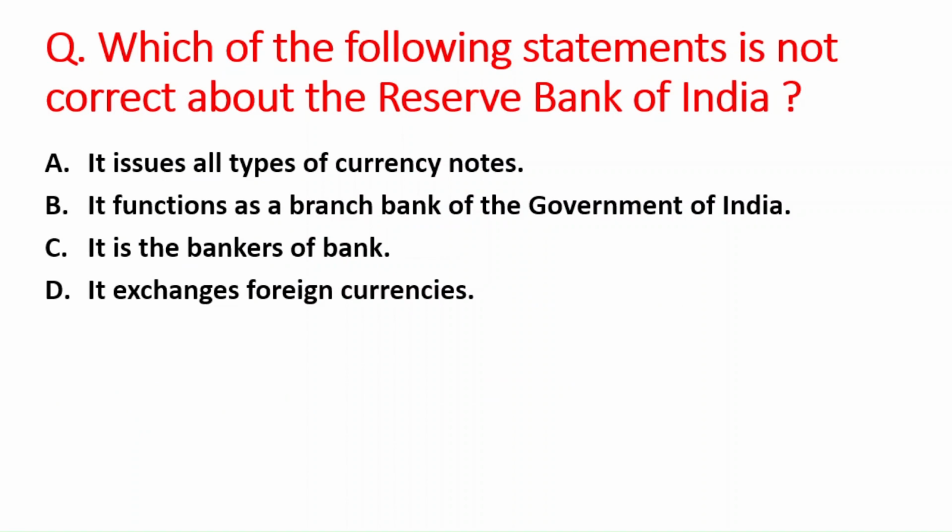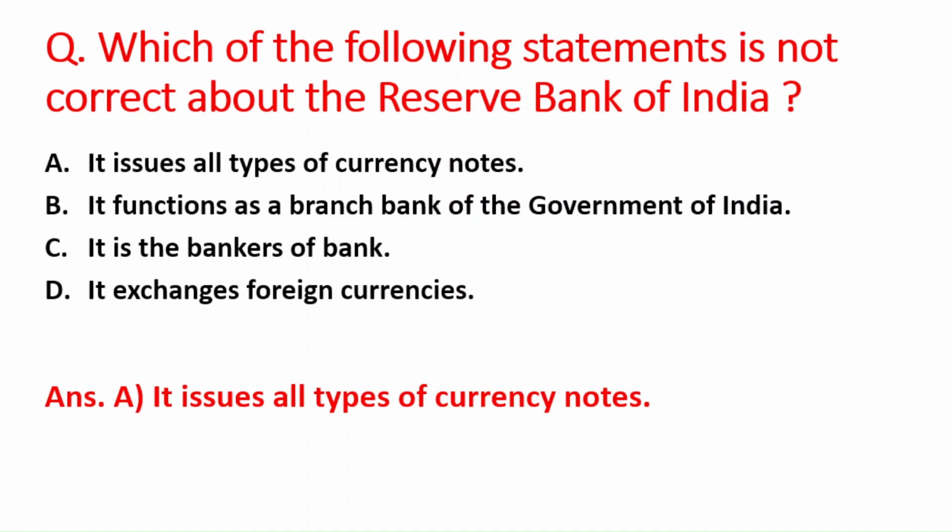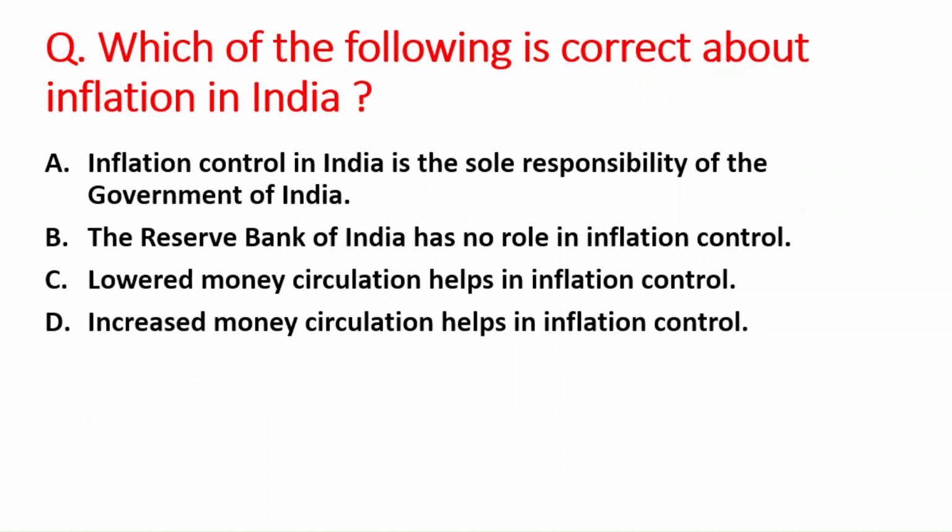Next question is, which of the following statements is not correct about the Reserve Bank of India? A option is it issues all types of currency notes. B option is it functions as a branch bank of the Government of India. C option is it is the bankers of the bank, and D option is it exchanges foreign currency. So the right answer is option A, that is it issues all types of currency notes. This statement is incorrect.